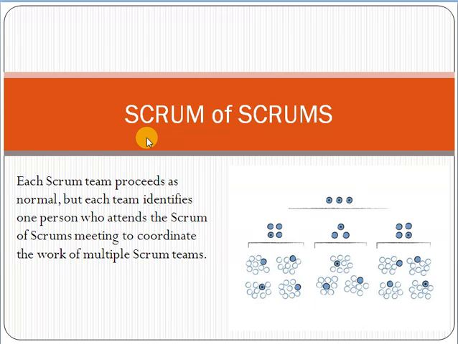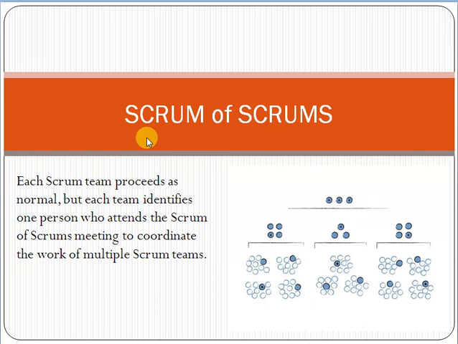So let's start. What is Scrum of Scrums? Friends, Scrum of Scrums is a topic that pertains to Agile methodology or Scrum. Let's assume that there are many teams working on a project.